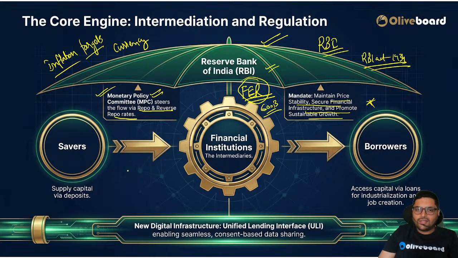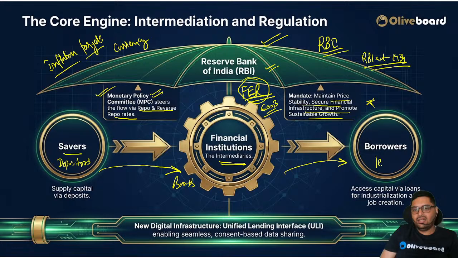So, how does the banking system run in India? So we have savers, depositors. They deposit their money in financial institutions. They act as the intermediaries. So like banks, suppose banks, and banks take this money and they give it to borrowers. They lend it in terms of loans, access capital via loans for industrialization and job creation.